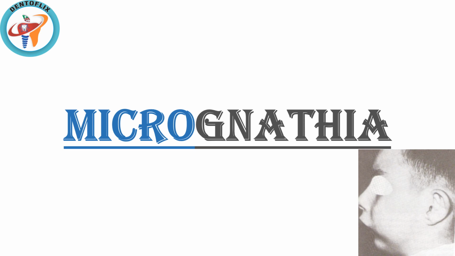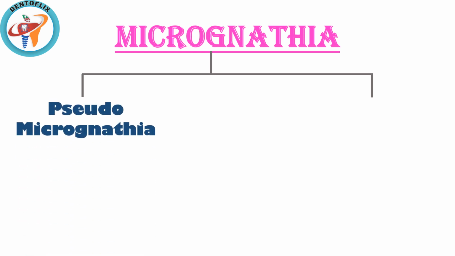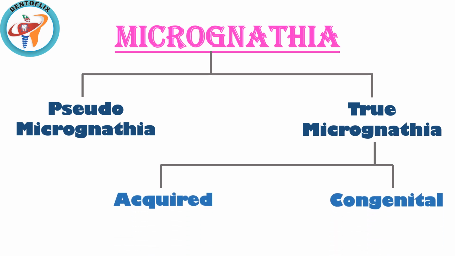Micrognathia. Micro stands for small. Gnathia stands for something related to the jaw. Micrognathia means smaller jaw. Micrognathia types: pseudomicrognathia and true micrognathia. True micrognathia is further classified into acquired true micrognathia and congenital true micrognathia.